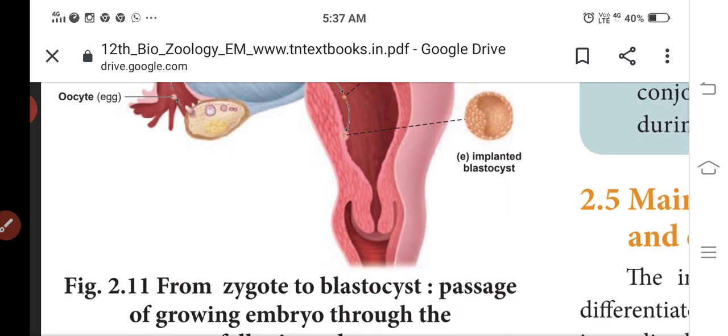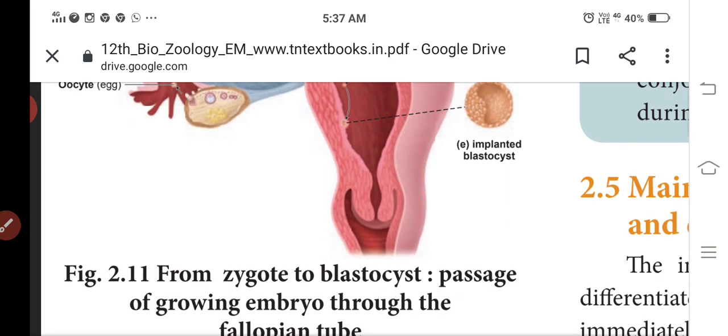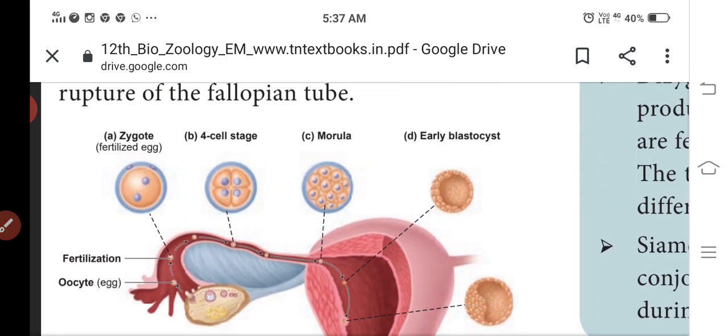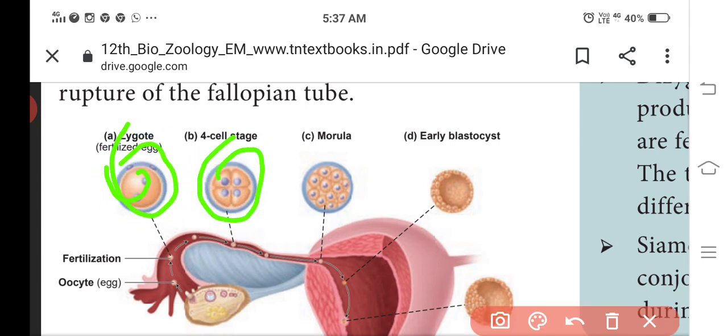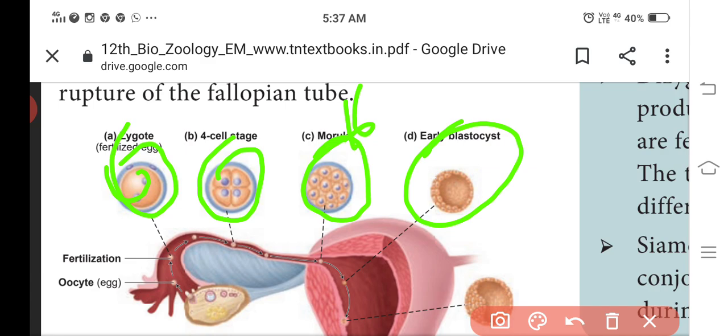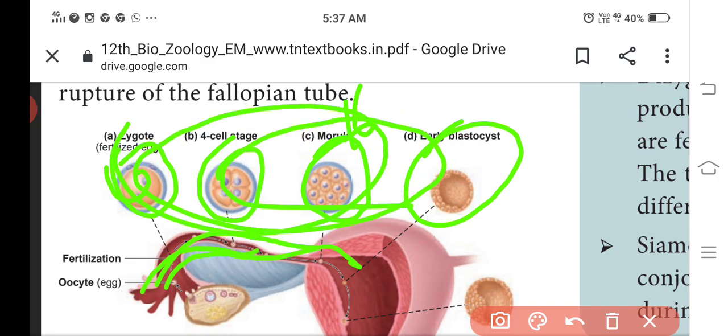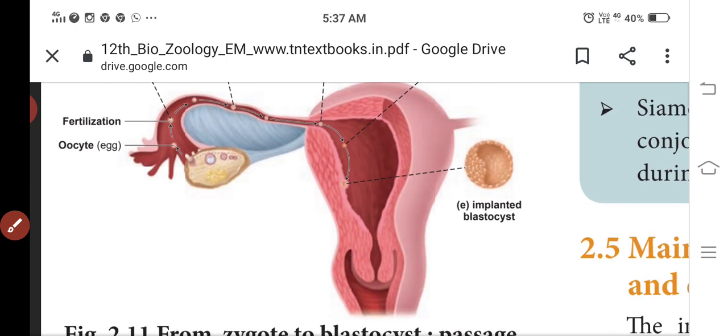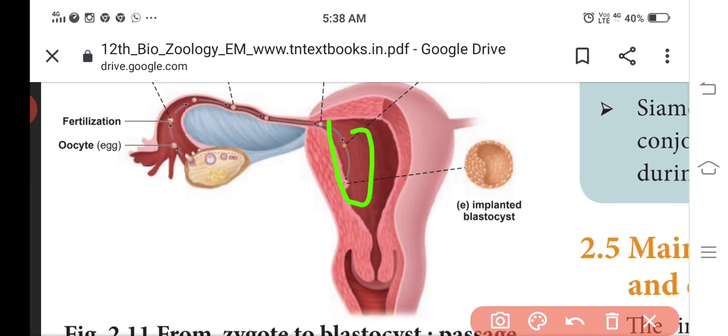Now the passage of the growing embryo through the fallopian tube. First the zygote is formed. Then it is a 2-celled stage, next a 4-celled stage, then the morula stage. Then the early blastocyst is formed. A series of events takes place in the fallopian tube. Next it will be implanted in the uterus as a blastocyst.